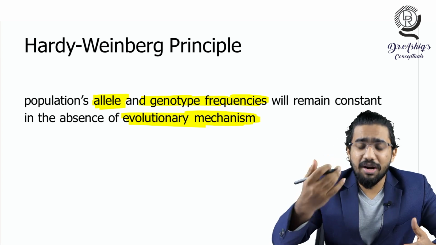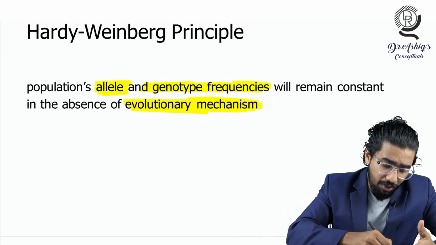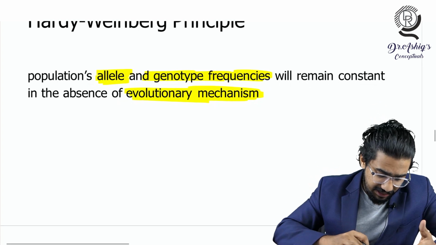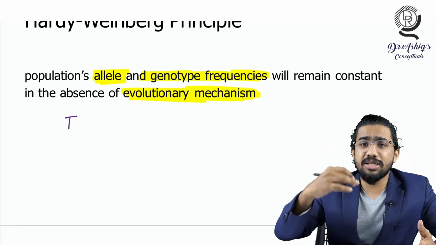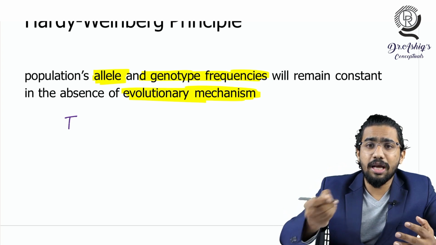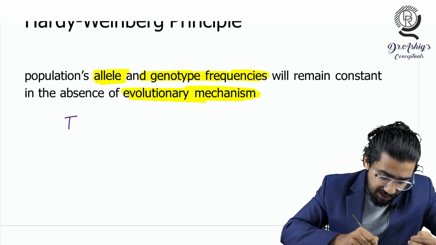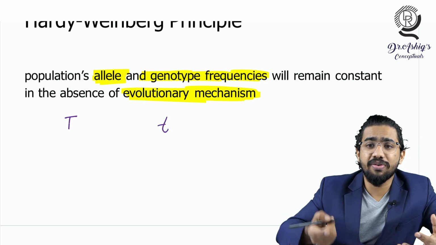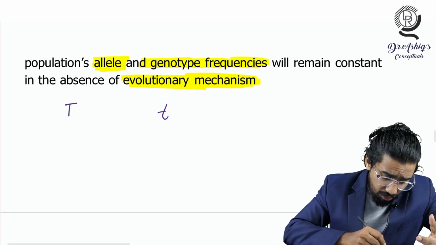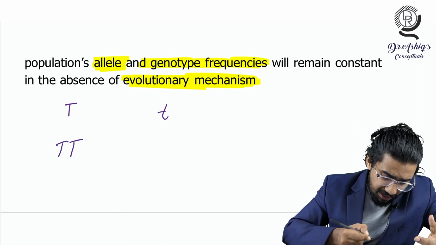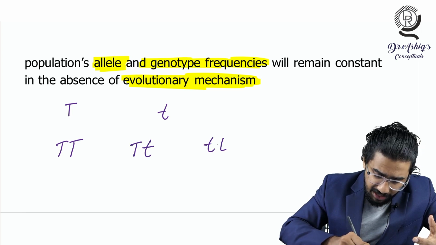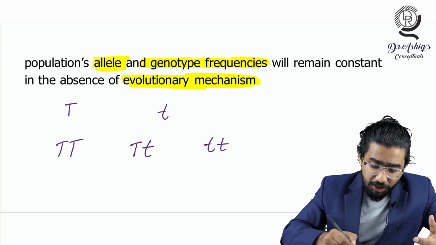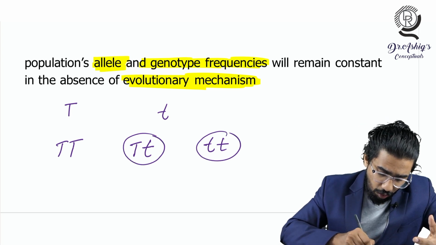Just tell me, what is an allele? For example, I am going to take one gene as a classical example, the T gene. You know that it is a tallness gene. There are two different types of T alleles, capital T and small t, and different combinations are possible: capital T capital T, capital T small t, and small t small t.